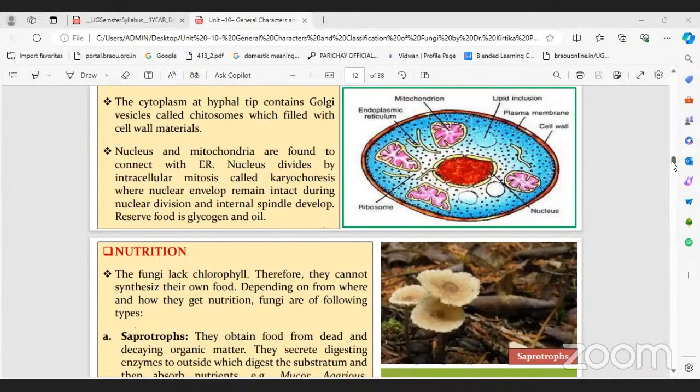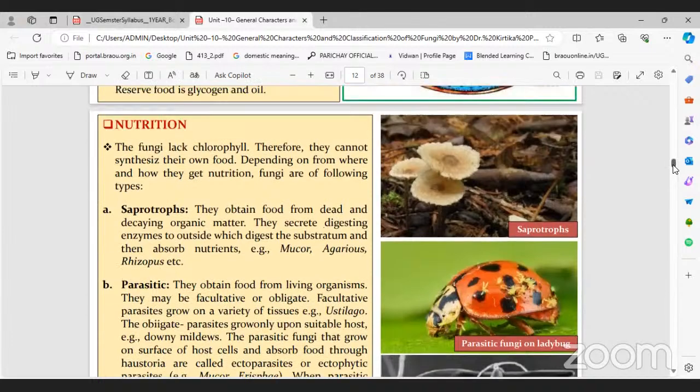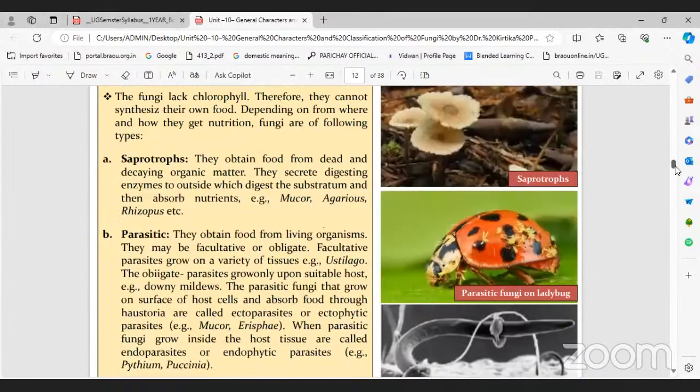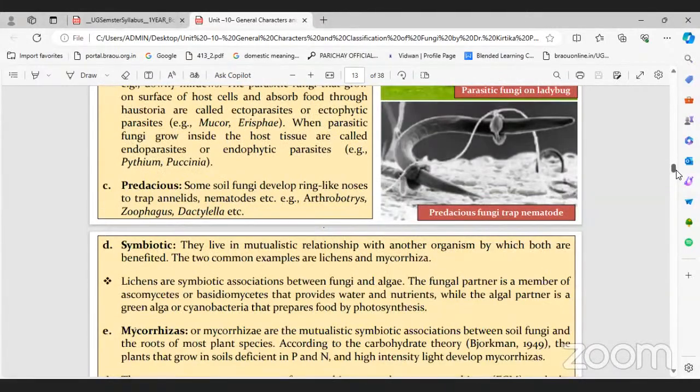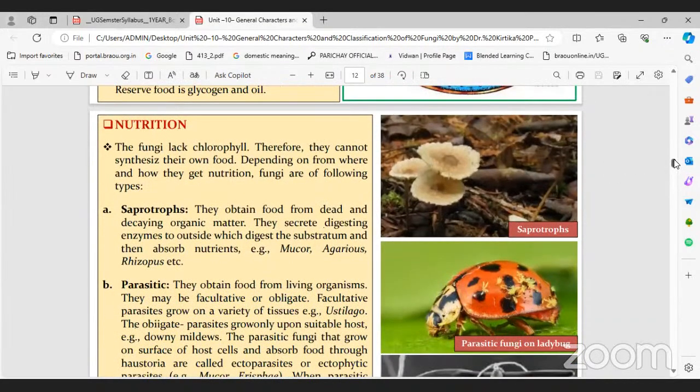If we see fungi nutrition, as heterotrophs, they cannot prepare their own food material. For food material, they depend on others in the form of saprophytes, parasites and symbiotic. These three are important. First, let's complete that. That means most of the fungal members are saprophytes. So first of all, let's see the saprophytic fungi. What are the saprophytes? We can see in the diagram also.